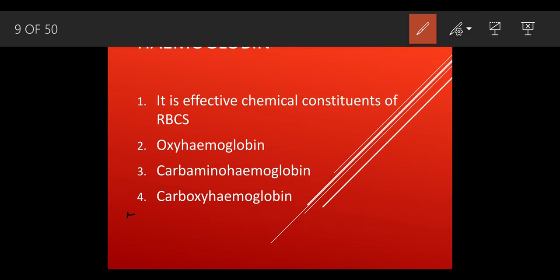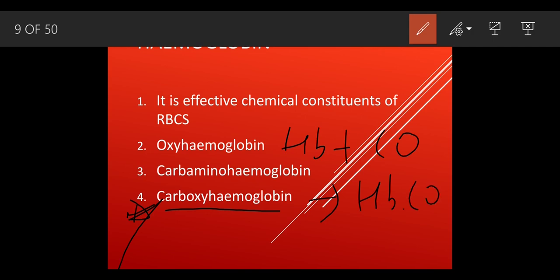And now the third condition. In the third condition, this is carboxyhemoglobin. This is very important. This can be asked for the give reason part. Carboxyhemoglobin means what? When hemoglobin combines with carbon monoxide, okay, not carbon dioxide, it forms a compound called carboxyhemoglobin. And what is the function of this carboxyhemoglobin? If too much carboxyhemoglobin accumulates inside the human body, a person can die. So this is a very serious condition.